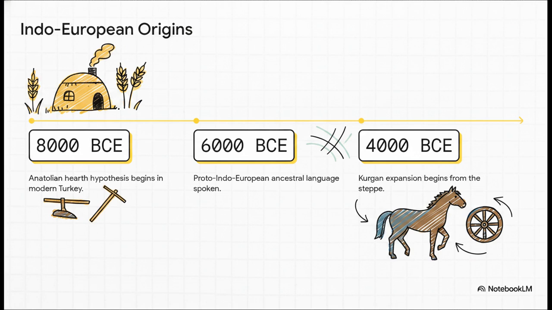The Anatolian farming hearth pushes the origin all the way back to 8,000 BCE, while the Kurgan steppe expansion starts around 4,000 BCE. And here is why this is so fascinating today. Modern science is literally settling debates about unwritten ancient words. Recent ancient DNA research analyzing genetic markers from burial sites actually leans heavily toward the Kurgan steppe origin, at least for the European branches of the family.